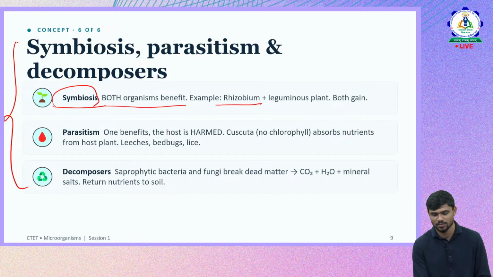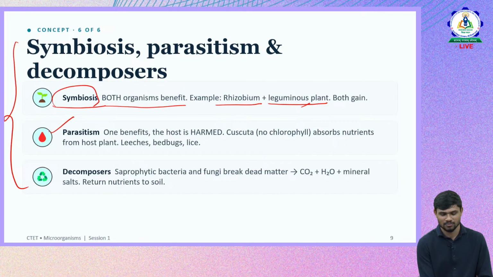Okay, for example, rhizobium in leguminous plants. Rhizobium is present in the root nodules of leguminous plants. So they help each other. Rhizobium fixes the nitrogen for the leguminous plant, and the leguminous plant provides food to the bacterium.